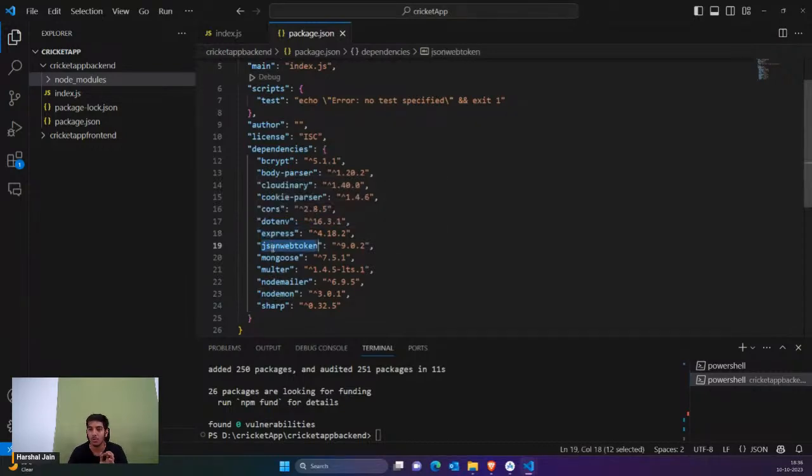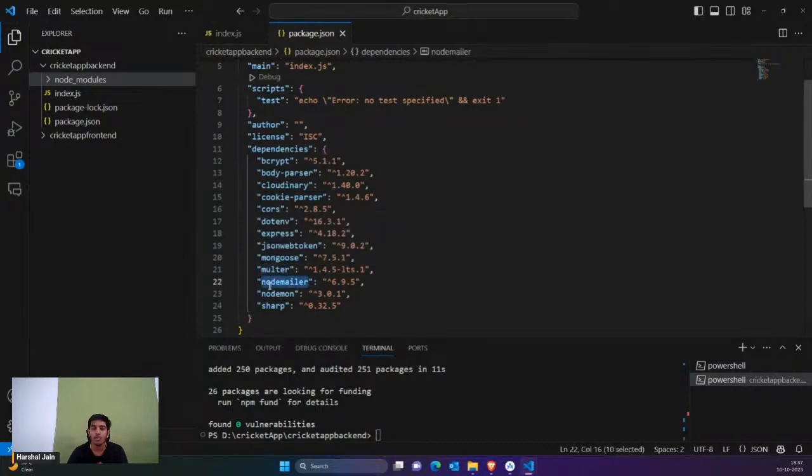Then we have jsonwebtoken. This would allow us to create tokens, that means generate tokens according to some passwords. Then we have mongoose for using MongoDB. Then we have multer, which is for storing some kind of files. Suppose if you are storing some kind of images in your backend, then for that you're going to use multer.